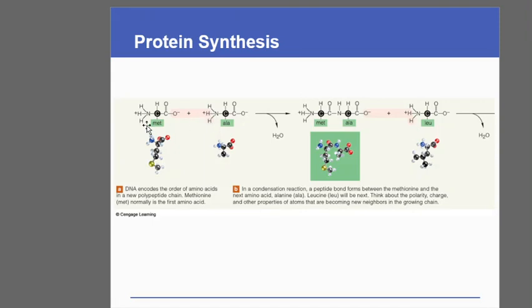So these two amino acids are joined together by a peptide bond, and we regard this as a dipeptide. Two amino acids joined together by a single peptide bond, we call a dipeptide. Dipeptide means two amino acids joined together by a single peptide bond.